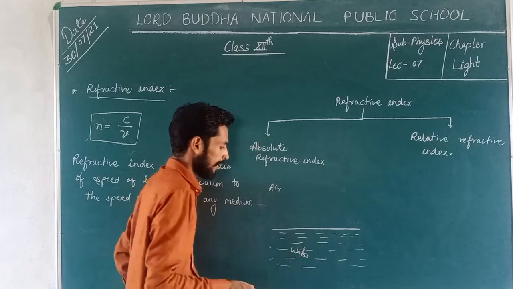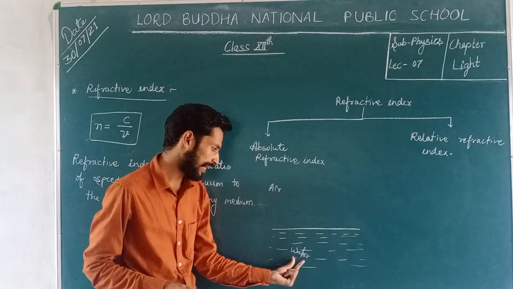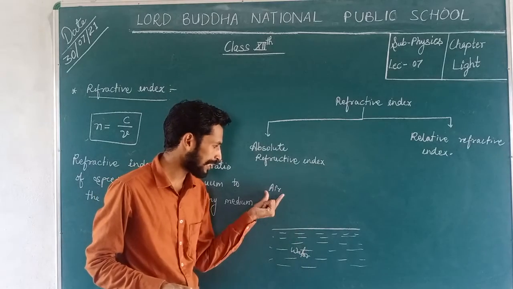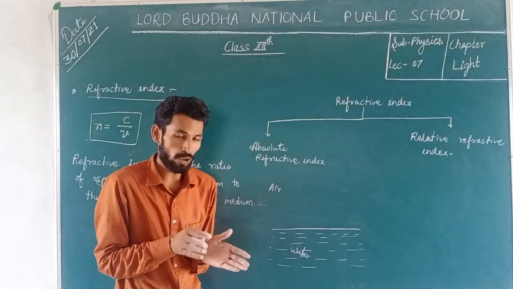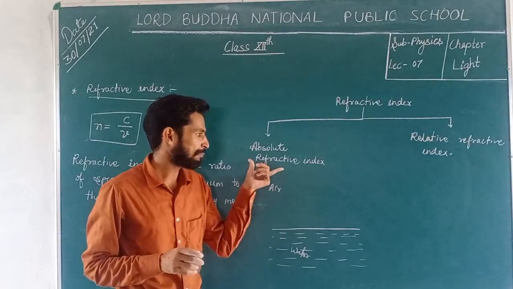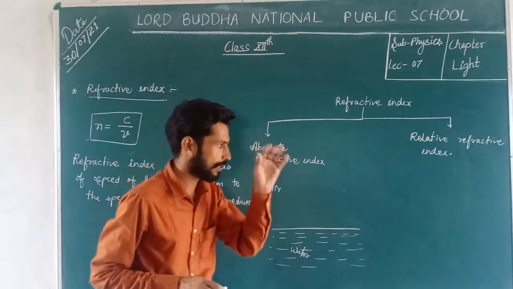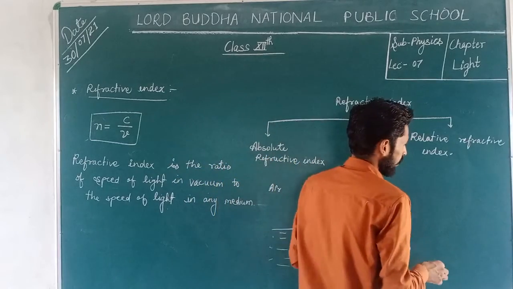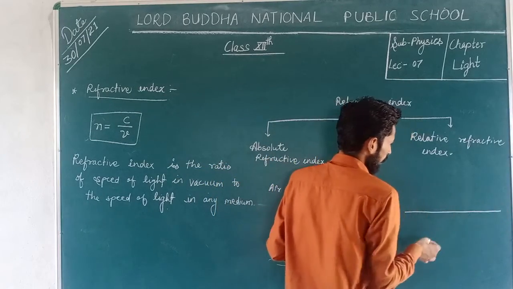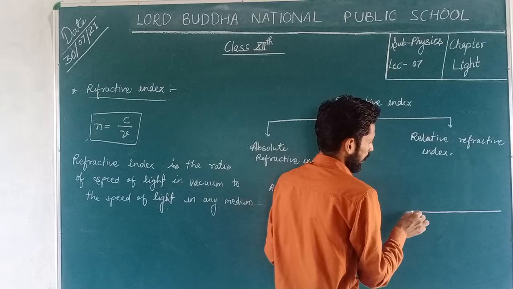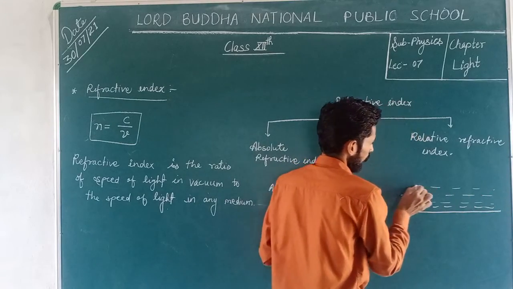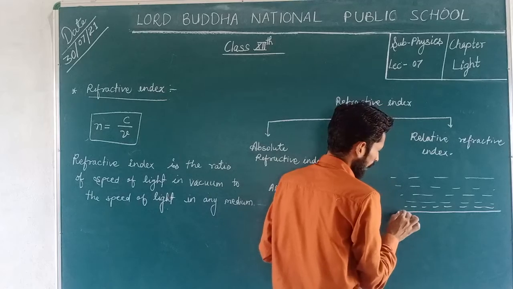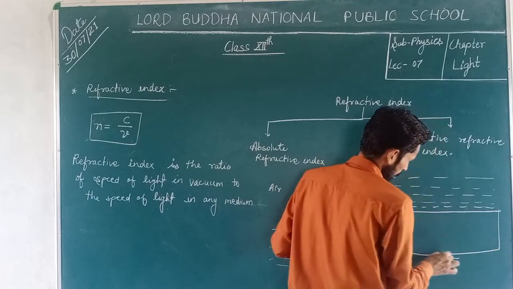In this case, if we are taking the refractive index of water with respect to air, then it is said to be the absolute refractive index. But in the case where the first one is water and the second medium is glass,